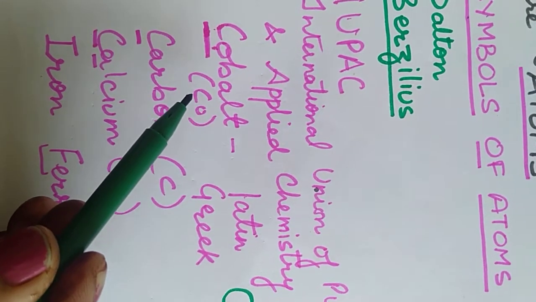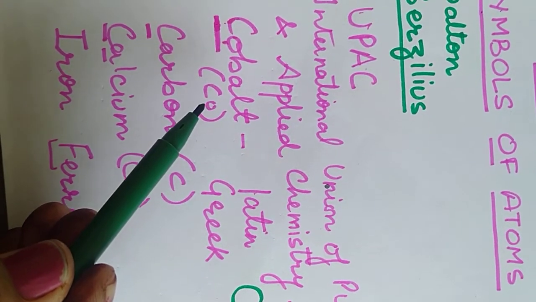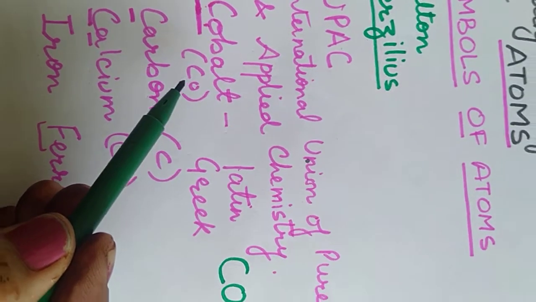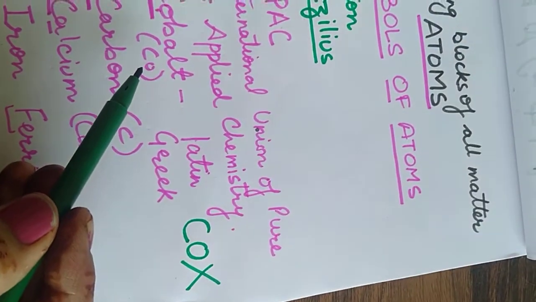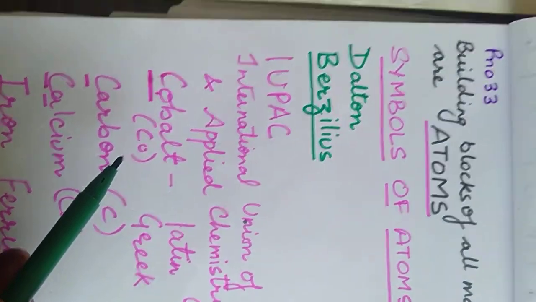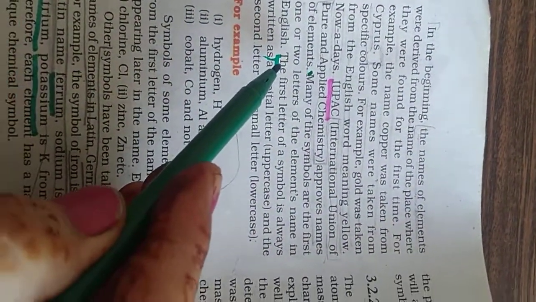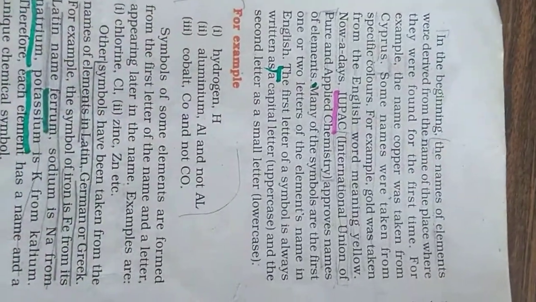So if two letters are there, first letter capital and second letter small. I hope students you have understood. So you mark the rule which is given on page 34. Page 34, first point, this is the first rule and this is the second rule given by Berzelius.